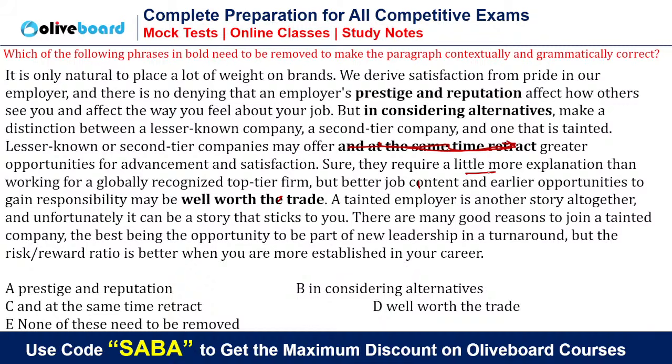Sure, they require, means if you opt for lesser known or second tier companies, you have to give more explanation than working for a globally recognized top tier firm. But better job content and earlier opportunities to gain responsibility may be well worth the trade. So the author is saying that you can even opt for lesser known companies. So the answer will be C, not E. Rest all are absolutely correct.